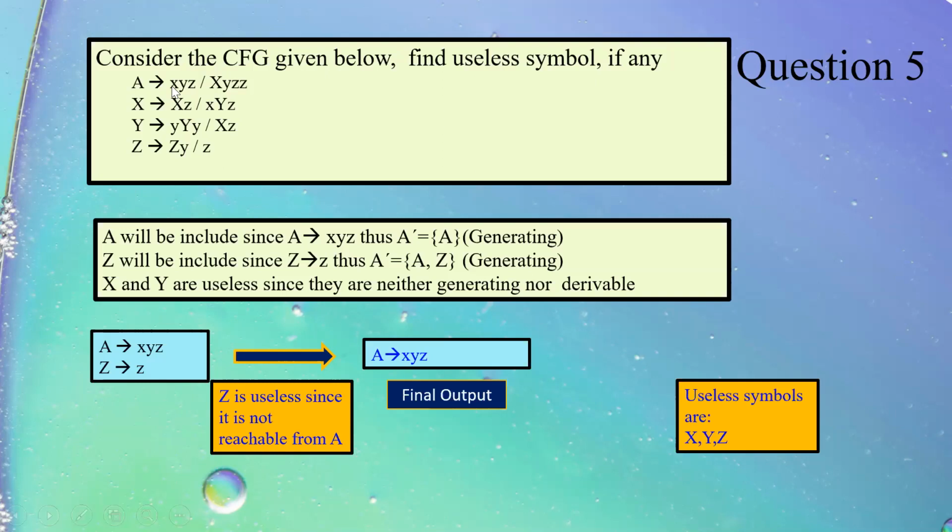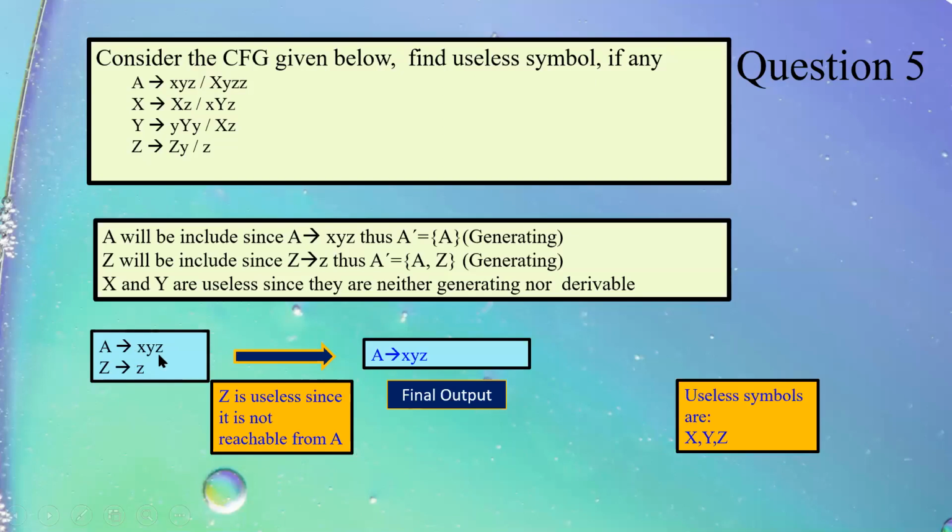Since A is generating XYZ, a string of terminals, it will be included. X is not deriving any terminals, only Y is not deriving only terminals. Yes, Z is deriving only terminals. So I will include capital A and capital Z. In this case, my start symbol is capital A. So what I have done, I have considered that X and Y are useless since they are not generating, neither they are derivable. Now, I will consider these 2 productions only.